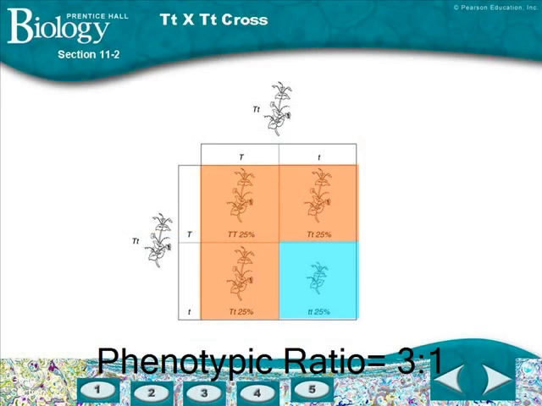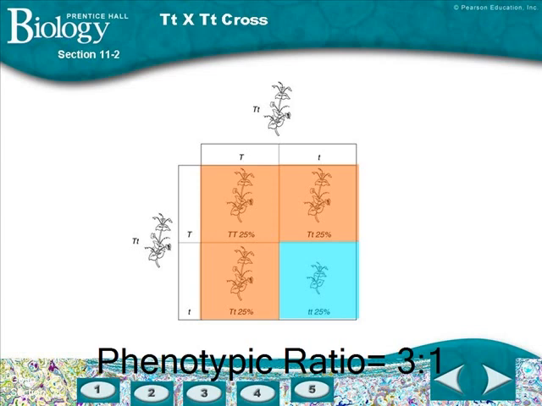The phenotypic ratio is a little different. Remember, phenotype refers to physical characteristics. So you must first decide, what do these organisms look like? The phenotypic ratio is 3 to 1. In other words, 75% of the offspring may be tall, while 25% may be short.